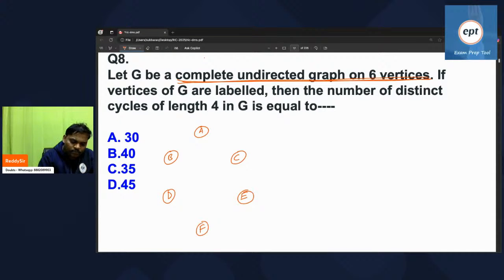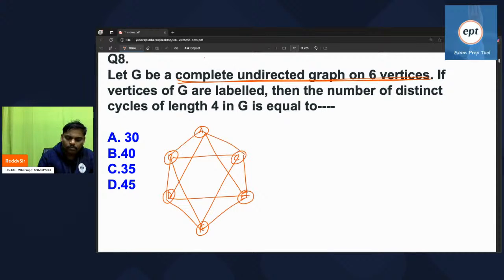Complete graph means everywhere path is there. When you say complete graph, everywhere path is there. Right, fine. Now observe.